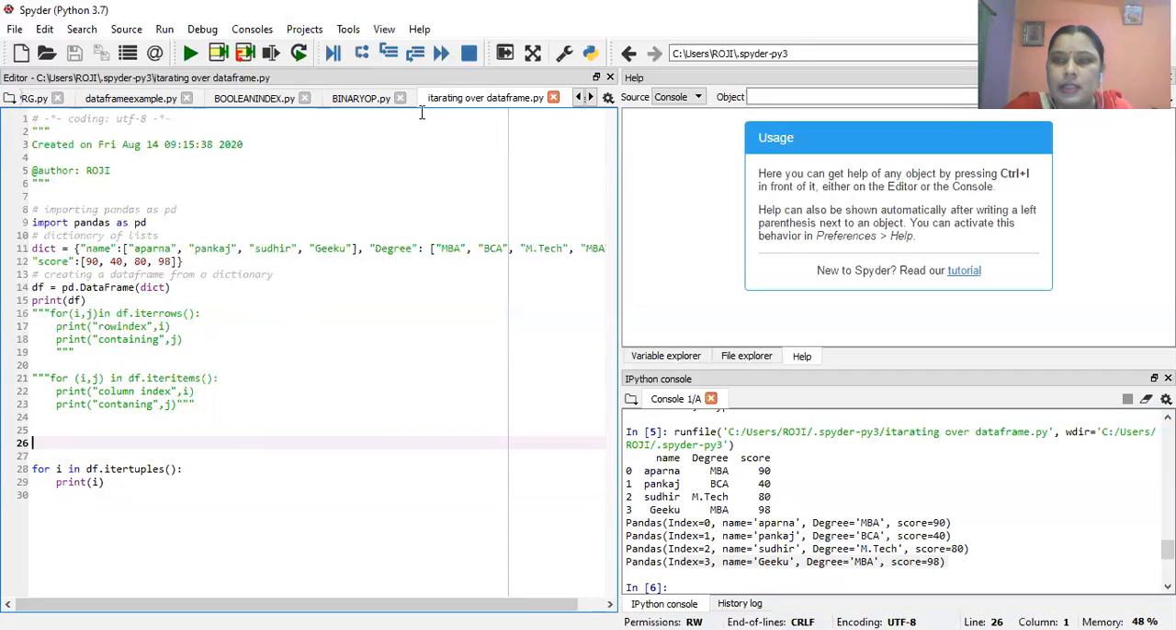Okay, students, in the next class, we will discuss the binary operations of data frames, and how we perform binary operations in a data frame.